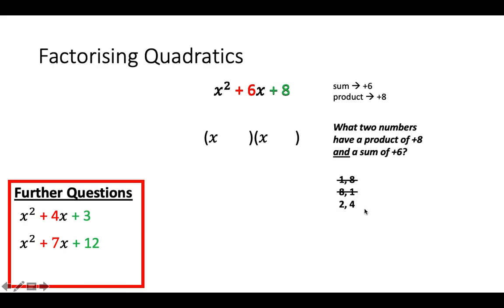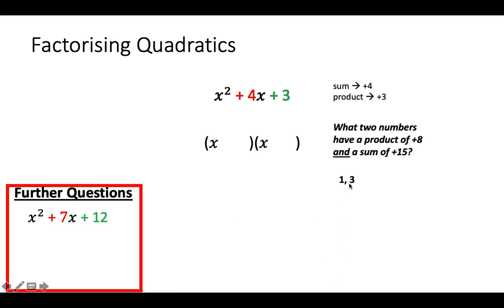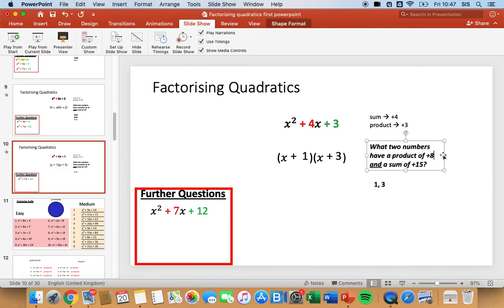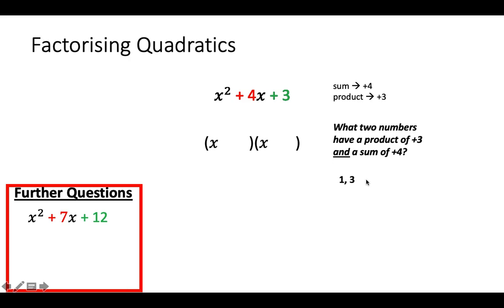So our answer is going to be 2, 4, because 2 times 4 is 8, 2 plus 4 is 6. This one's a really simple one. And the reason why is because we've only got 2 factor pairs. And for this particular question, they need to have a sum of 4 and a product of 3. And as you can see, there's only one option and we have to put those in the brackets.